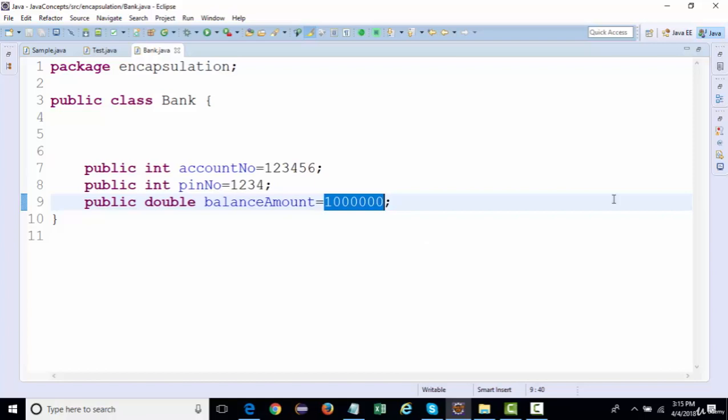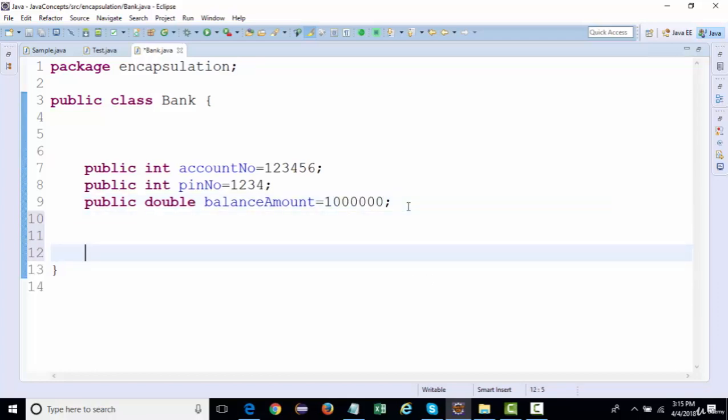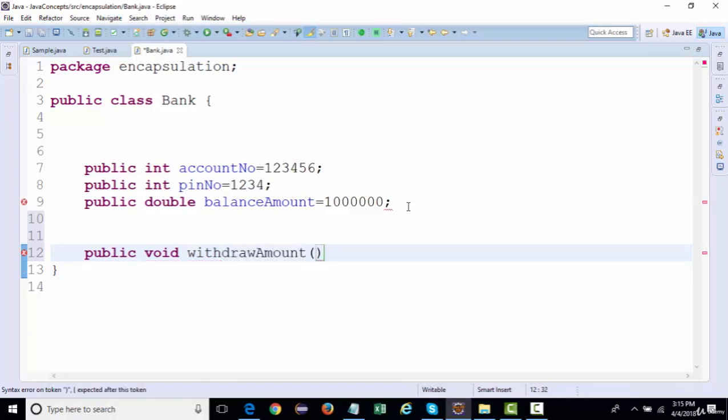Now, normally, when a customer goes to an ATM, he provides his account number, PIN number and amount in order to withdraw the money from his bank account, right? So, let's say a bank has provided a functionality for withdrawing the amount. I think I'll create it as a void method. So, I'll say withdraw amount, right? And while withdrawing the amount, a customer has to provide the account number and a PIN number, and the amount that he wants to withdraw.